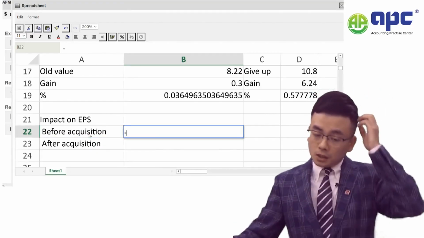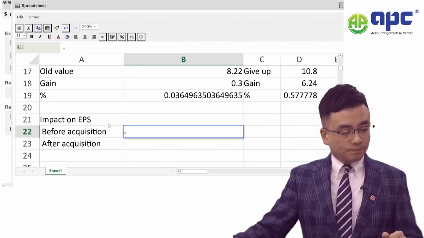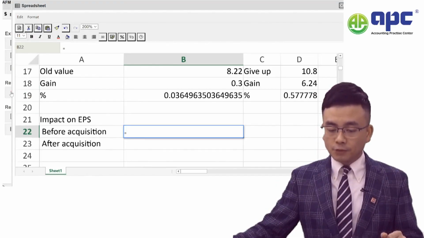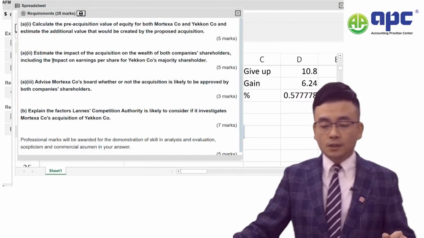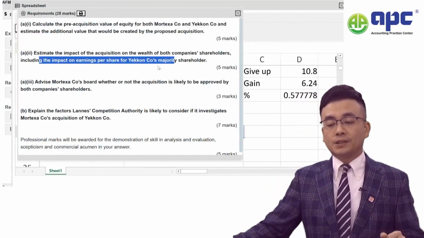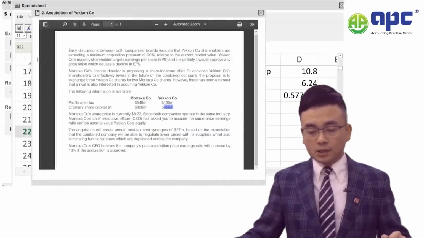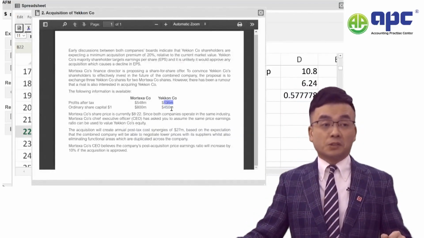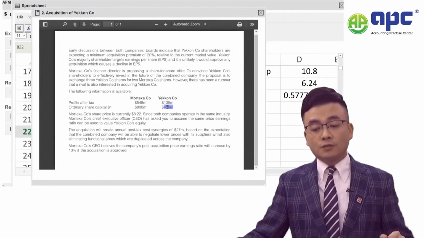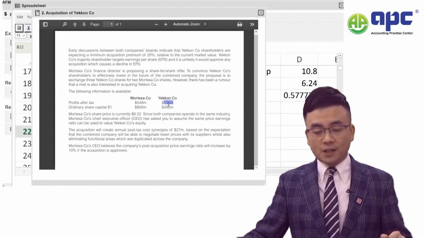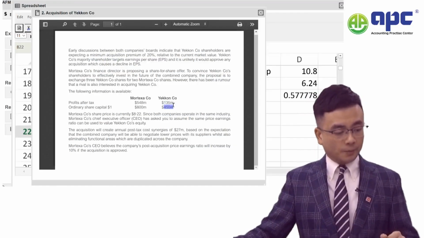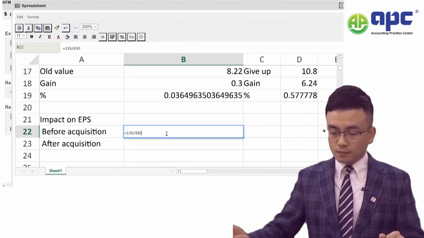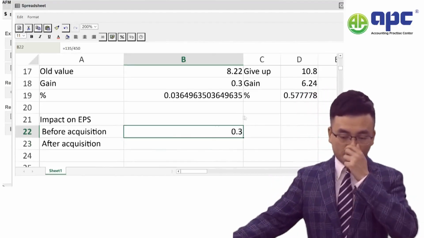Well, before acquisition, the Y company, as you can see from reading through the requirements, the EPS, earnings per share, means we take the profit after tax over the number of shares. We take 135 over 450. That would give me the EPS of 0.3.